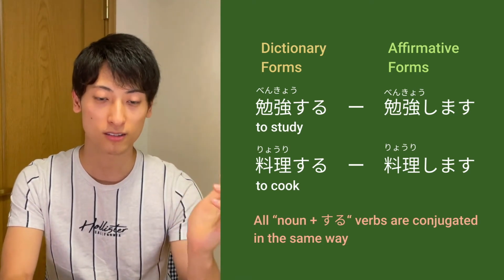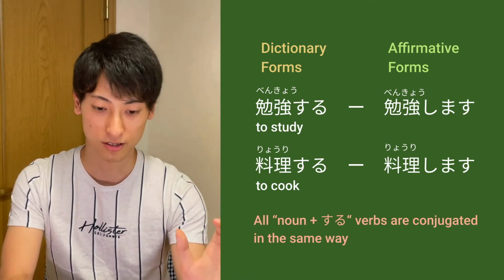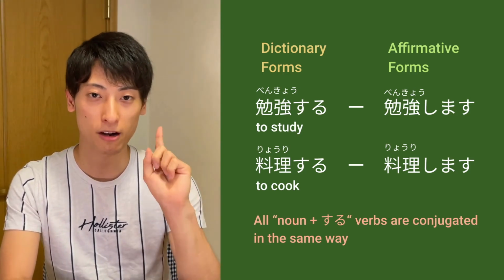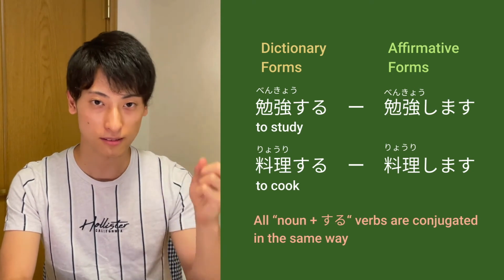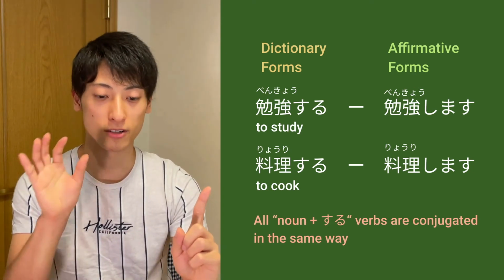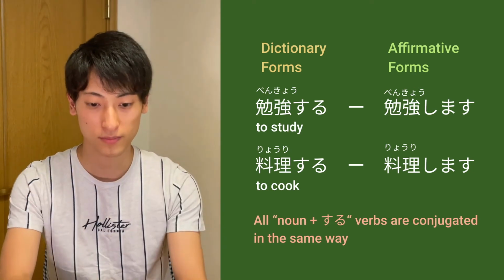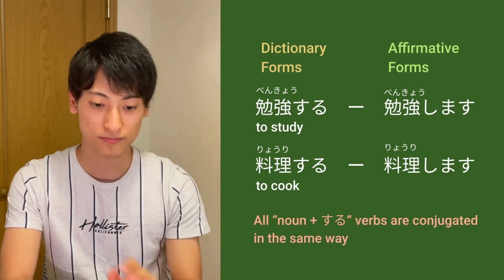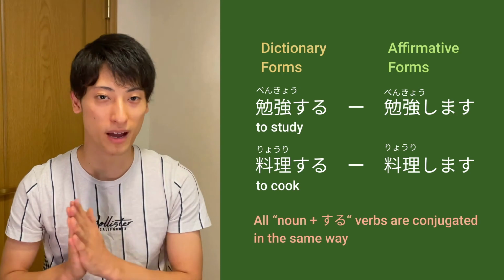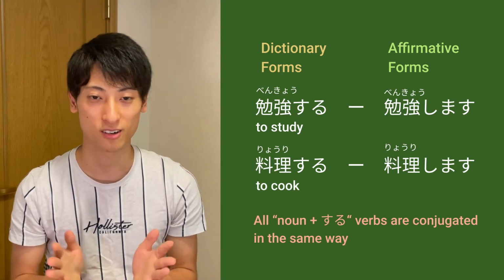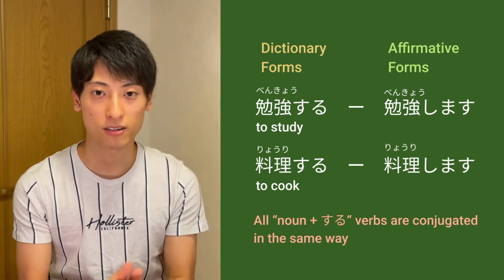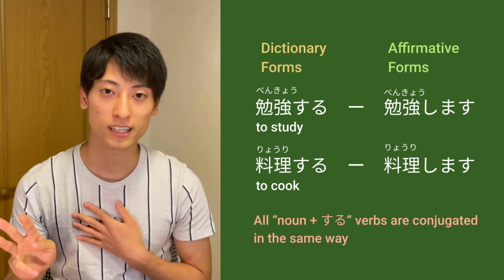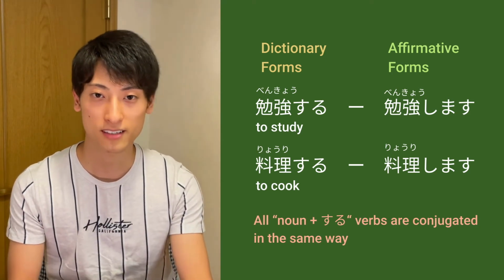And the second one, to cook, ryori suru. It's also composed of 2 words, the noun ryori, cooking, and the verb suru, ryori suru. And it's gonna be conjugated into ryori shimasu. And that was it. You mastered all the conjugations. So congratulations.